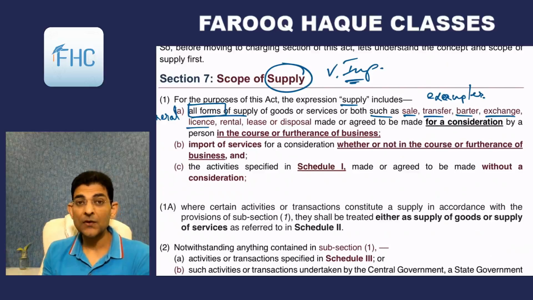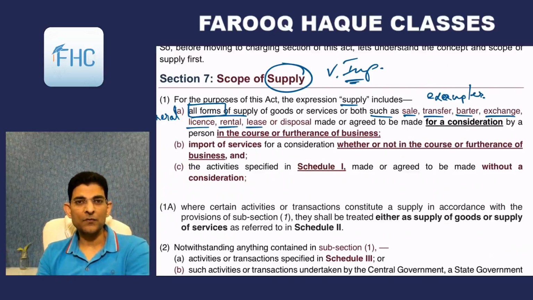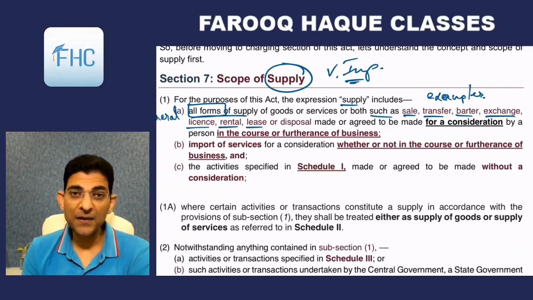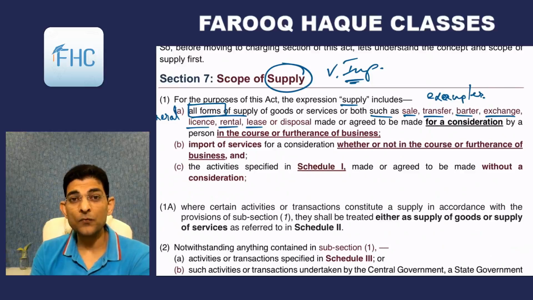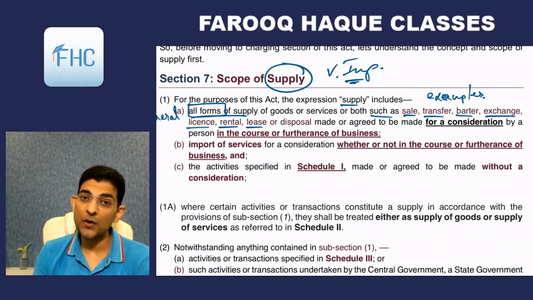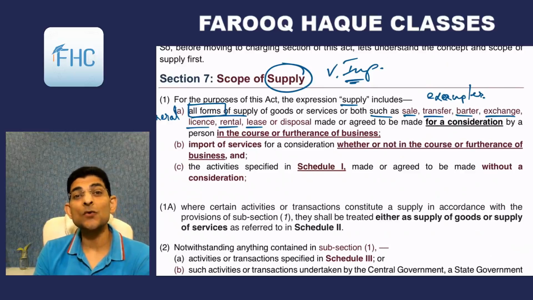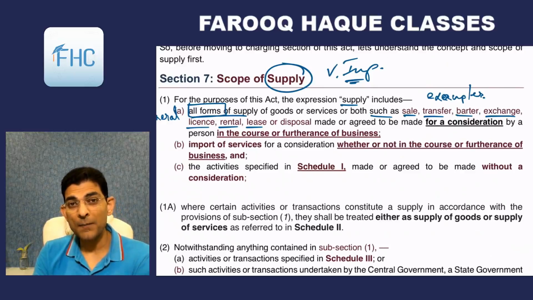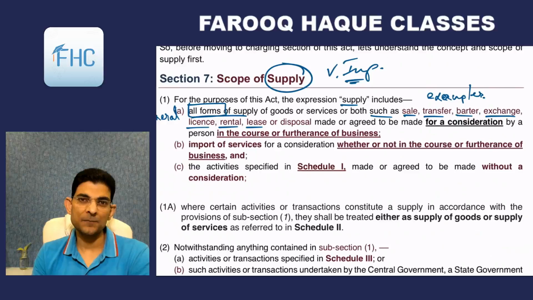Then license, rental, lease. License, rental, lease are of the same nature, though different words are used. They mean where ownership is not transferred, but some rights are given, like the right of use or right of enjoyment, but they are also included in the definition of supply. So tax can be imposed on lease and licenses also, where the ownership remains with the first person and only the right of use is given to another person.